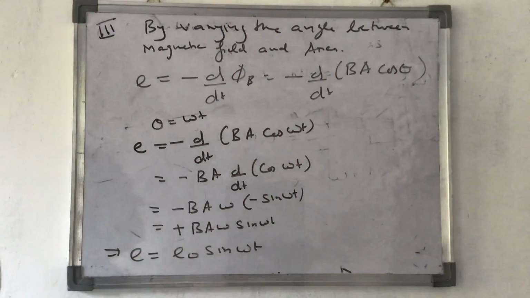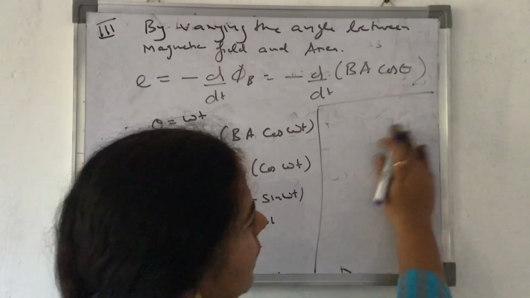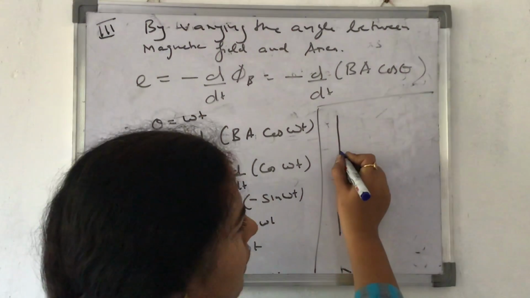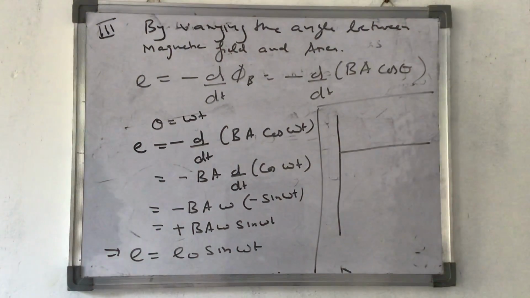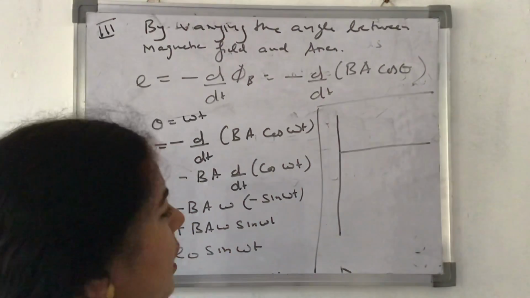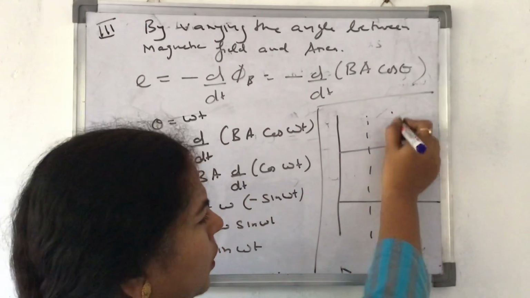This is the theory for the AC generator. I'm telling you beforehand, if we plot graphs between all these, I see that the flux phi B is a function of cos omega t, and here E is a function of sine omega t. I'm just plotting a few points over here, not all.